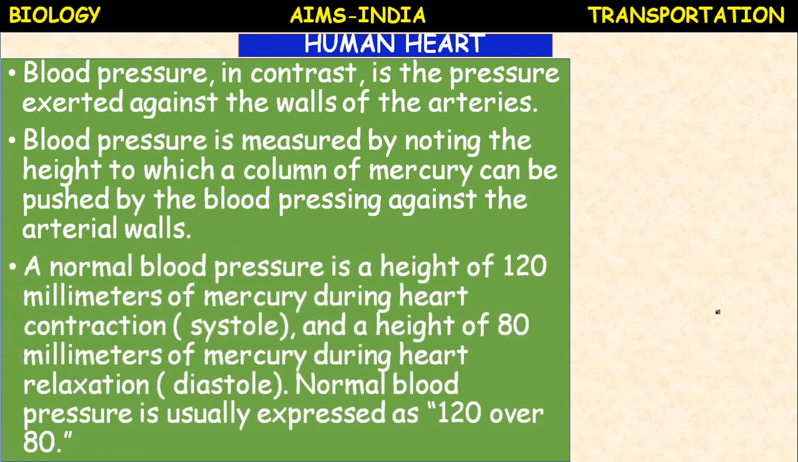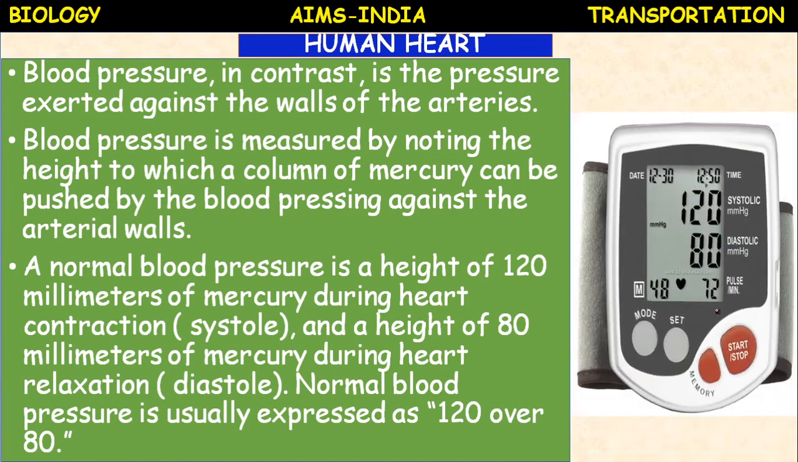Normal blood pressure is a height of 120 millimeters of mercury during heart contraction, that is systole, and a height of 80 millimeters of mercury during heart relaxation, that is called diastole. Normal blood pressure is usually expressed as 120 by 80, or 120 over 80 mm of Hg, where 120 represents the systolic pressure and 80 represents the diastolic pressure.